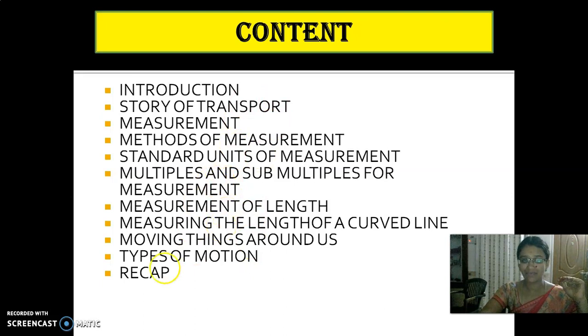Today we are going to see moving things around us and then types of motion. We'll have a recap. Yes, children, we had already revised this chapter before our PA1 itself. So the work I am going to give you now is to prepare a mind map. You are going to prepare your own mind map, which will help you in better understanding of the lesson. Will you do this? Yes, you must do. Shall we go?